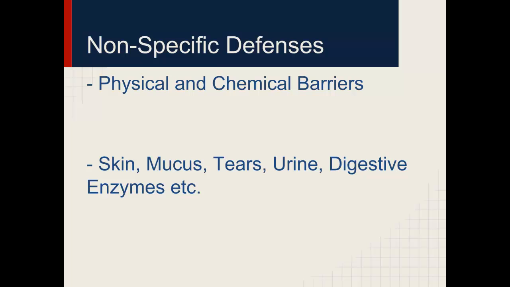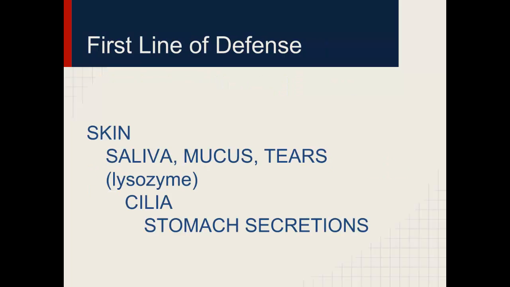So too, our body has physical and chemical barriers that are just there to generally keep out any invaders. And these non-specific defenses are things like our skin, mucus, tears, urine, the acids in our digestive system. Our body's first line of defense is the skin.